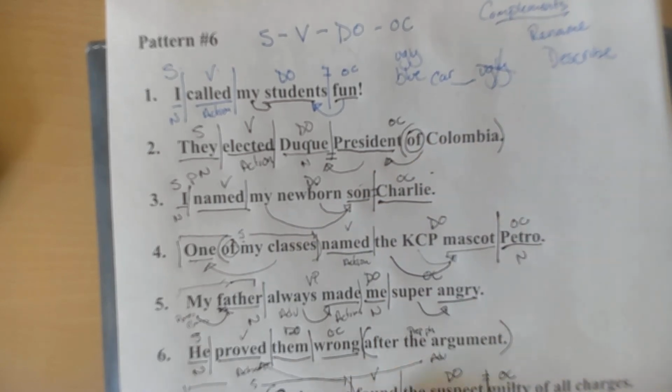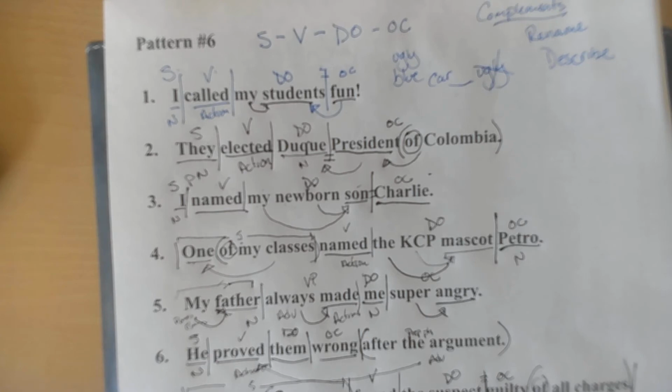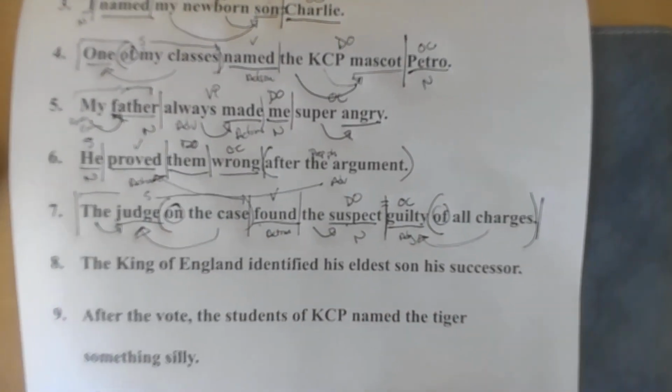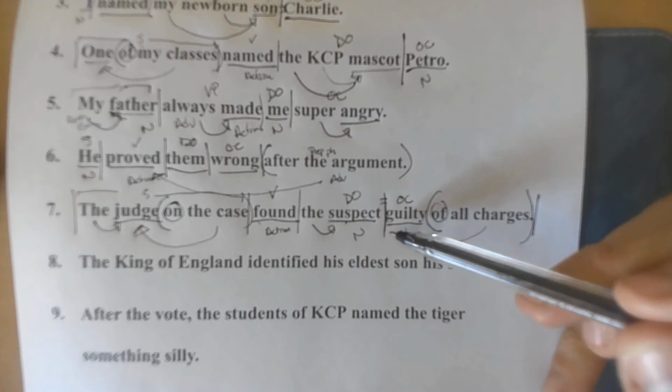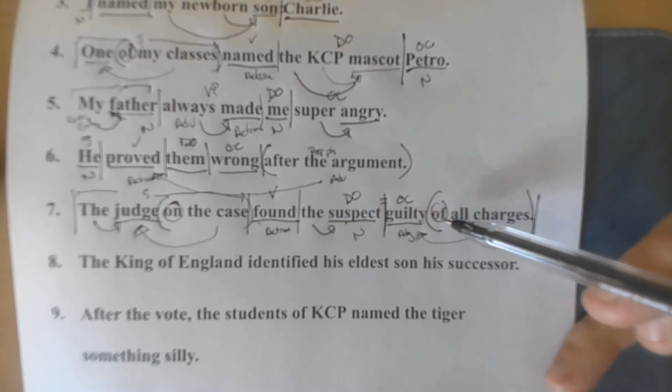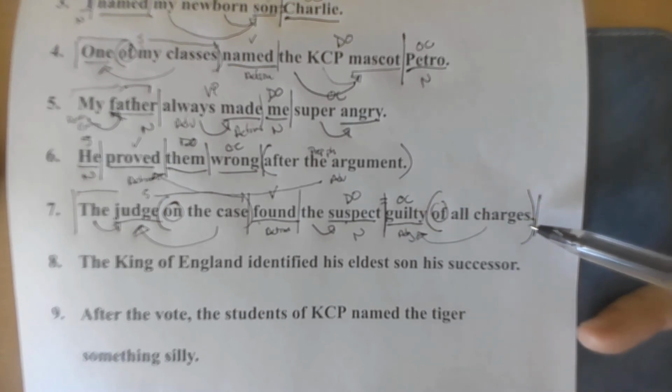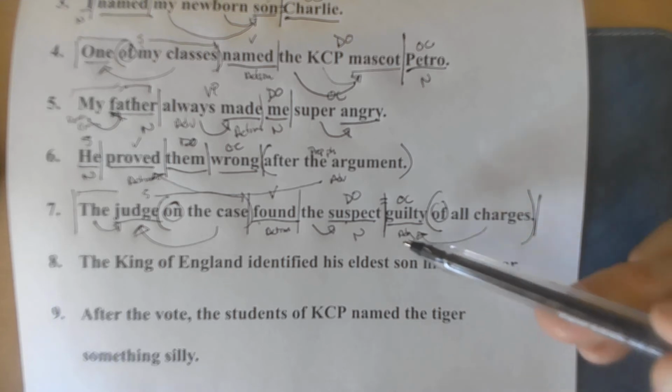So the judge found the suspect what? Guilty of all charges. But is it guilty? Charges? It's clearly guilty. It's an adjective. And then this identifies guilty. Of what? Oh man, I'm talking to you in writing and it's way down here. So guilty clearly is going to be our object complement. And then of all charges is going to be the extension of guilty. Guilty of what? Of all charges.